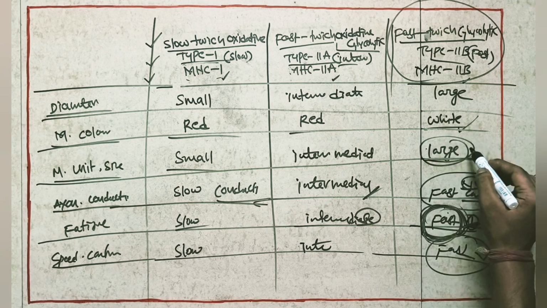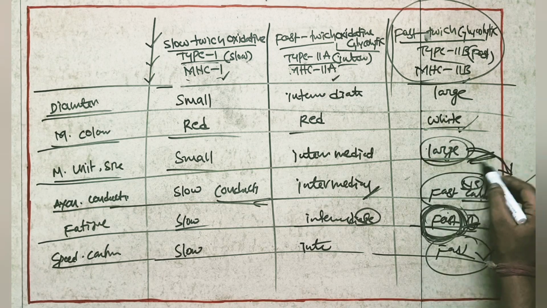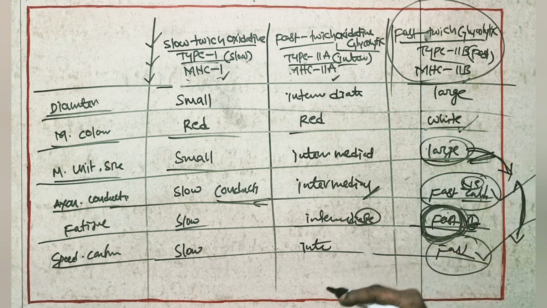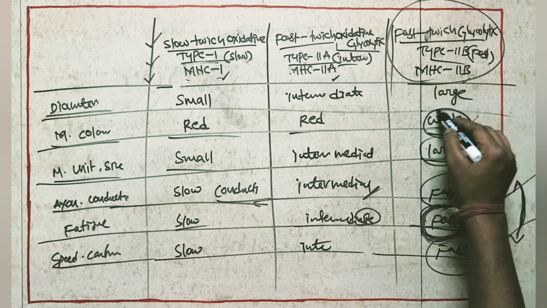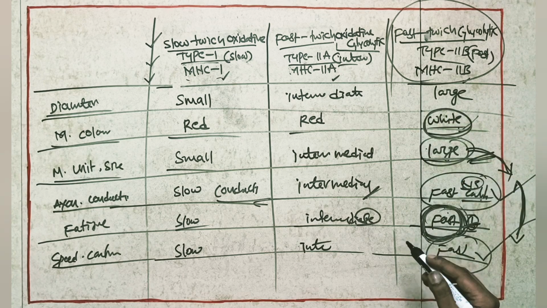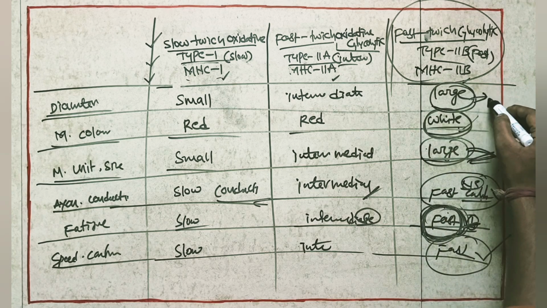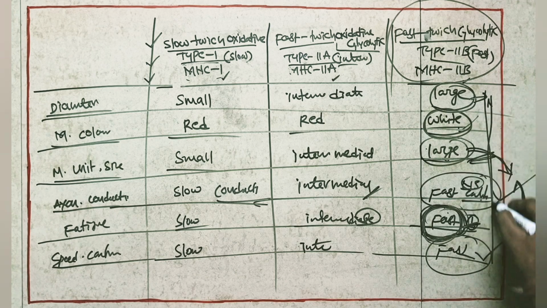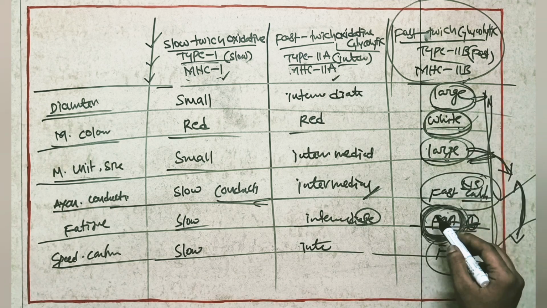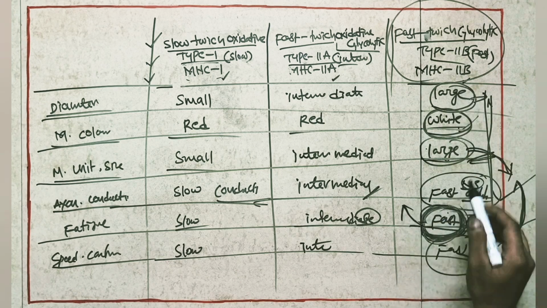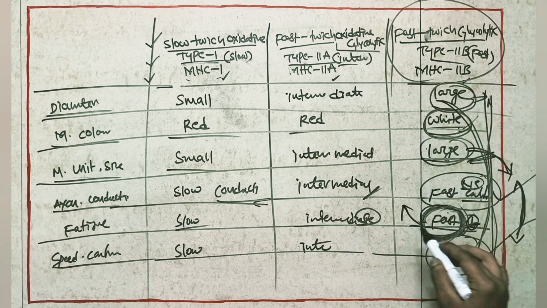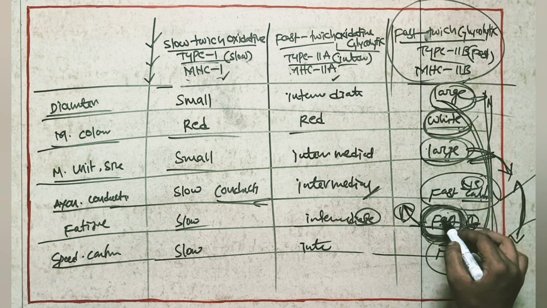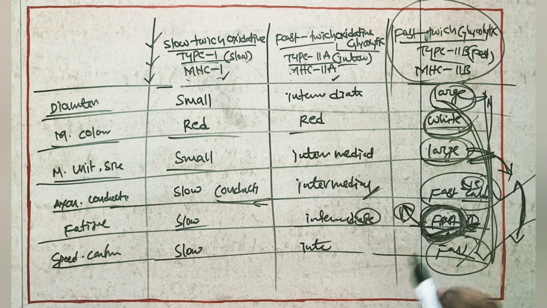Here the motor unit size is also more, so these are going to create a big contraction. The color of the muscle will be white. The diameter of the muscle fibers will be large. Everything is heavy here, so these muscles are prone to fatigue. If you use everything heavy, you have to take rest very fast, that means it will go for fatigue very easily.